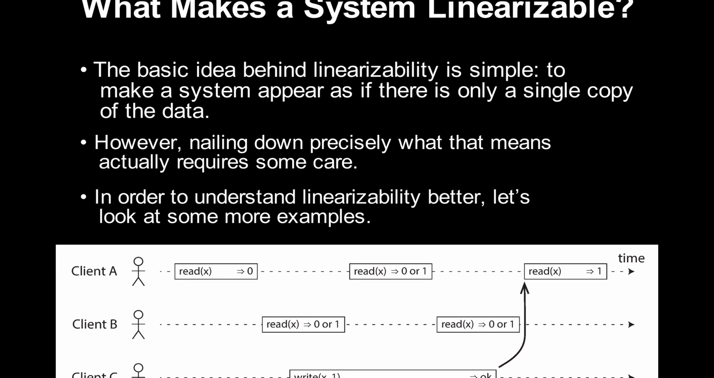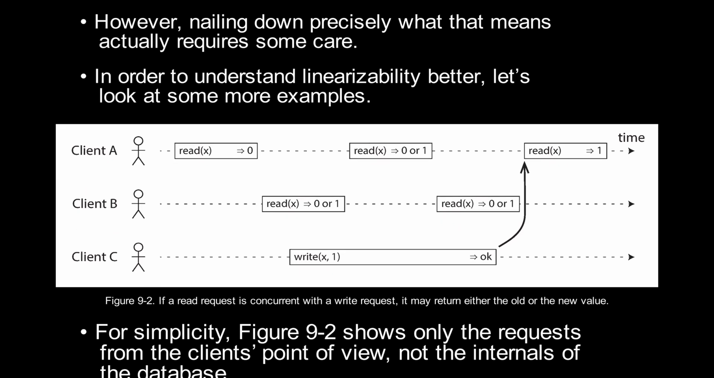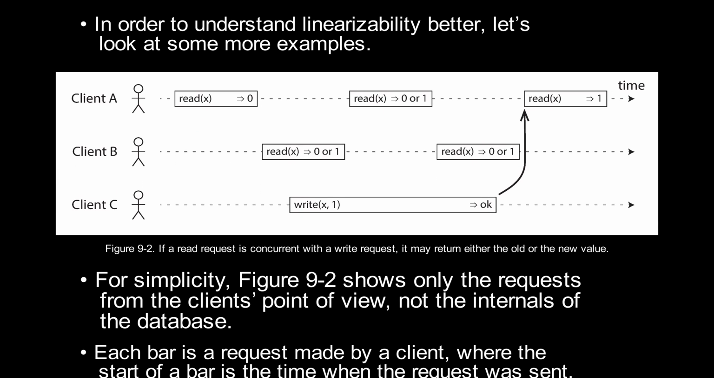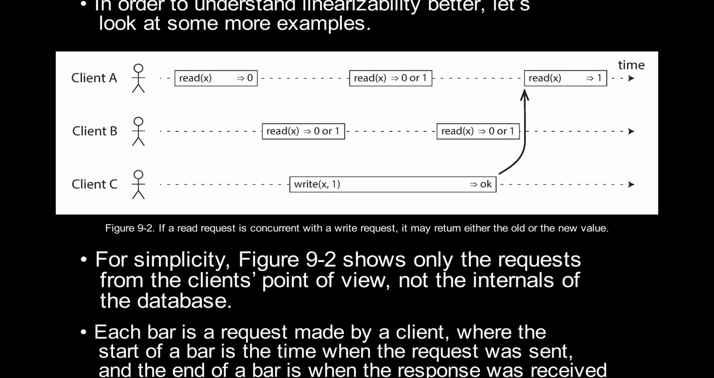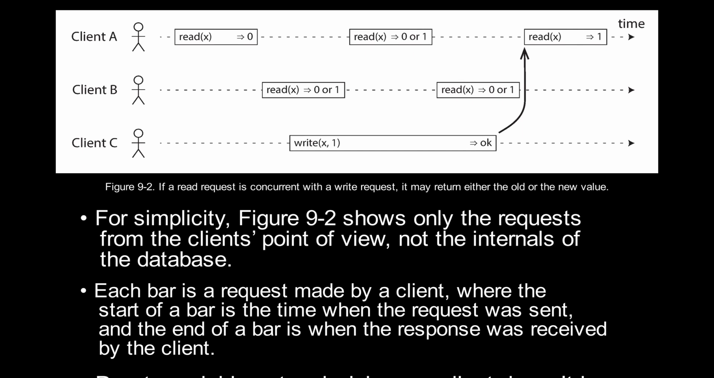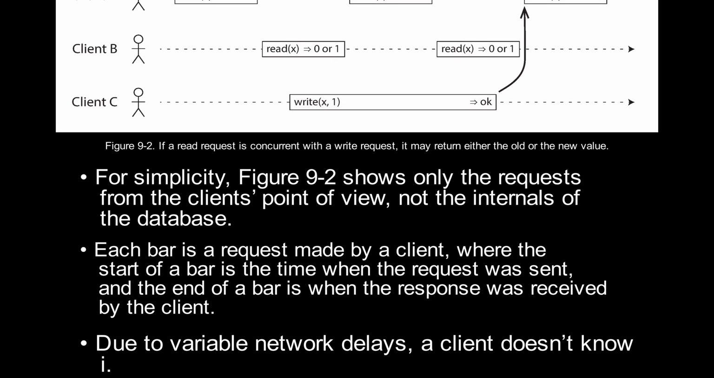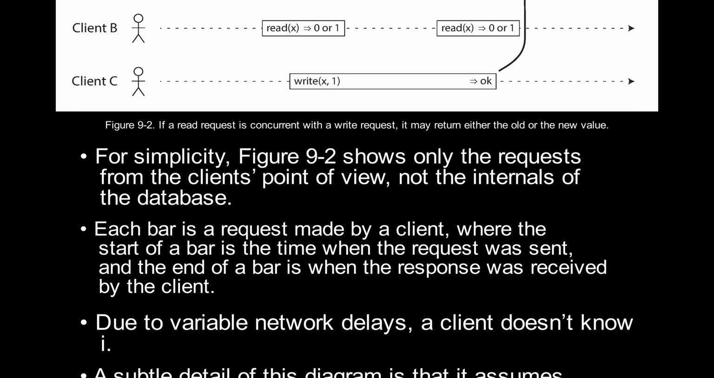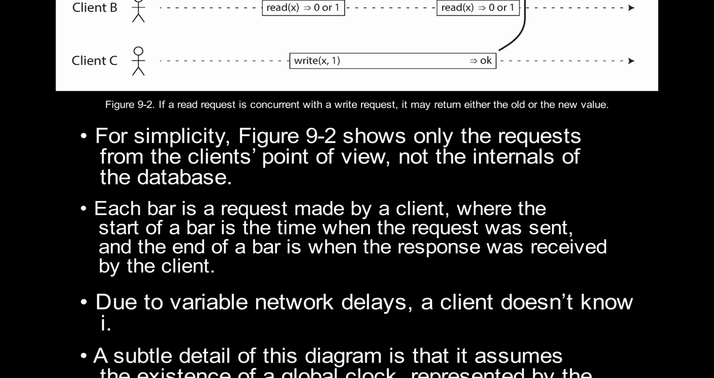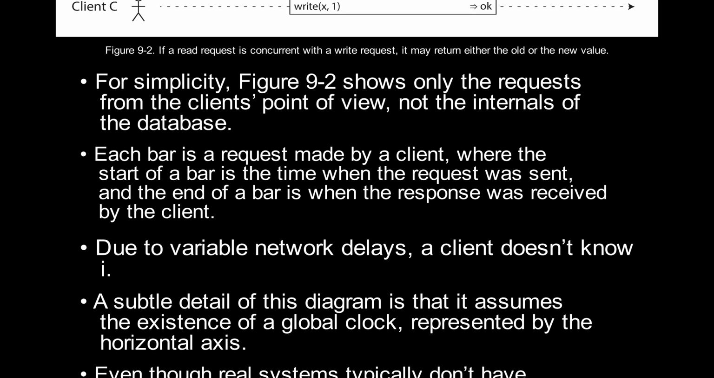Figure 9-2. If a read request is concurrent with a write request, it may return either the old or the new value. For simplicity, Figure 9-2 shows only the requests from the client's point of view, not the internals of the database. Each bar is a request made by a client, where the start of a bar is the time when the request was sent, and the end of a bar is when the response was received by the client. Due to variable network delays, a client doesn't know exactly when the database processed its request.